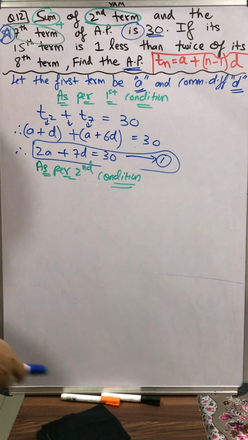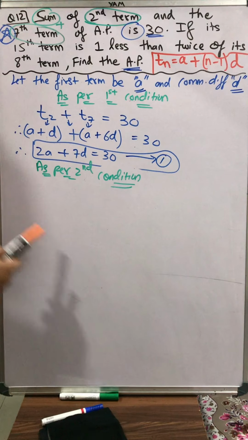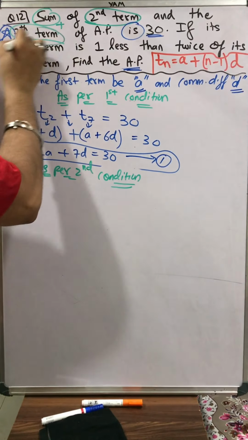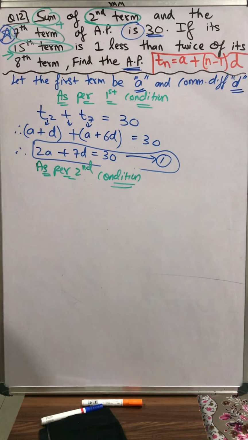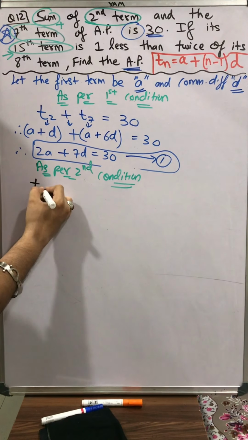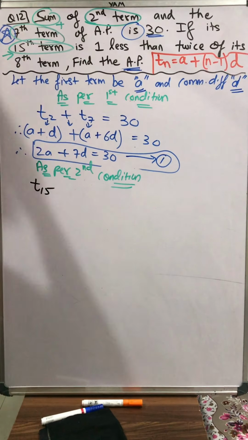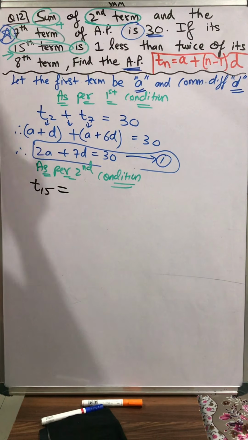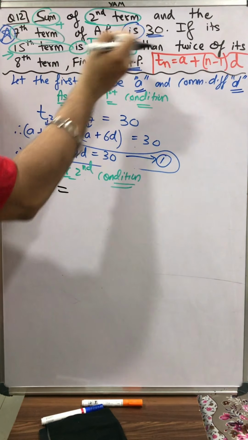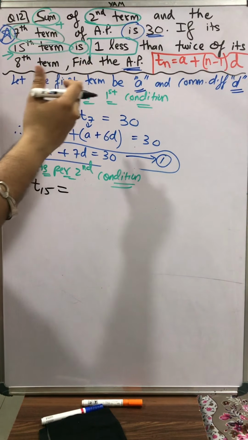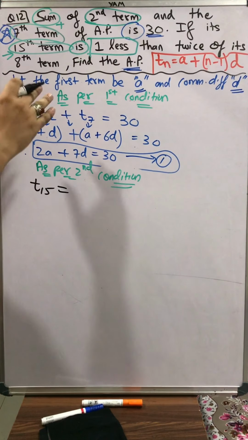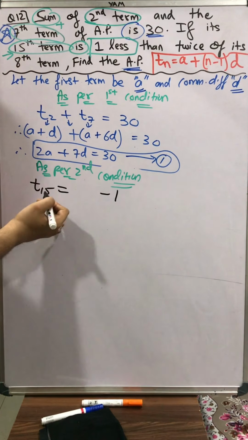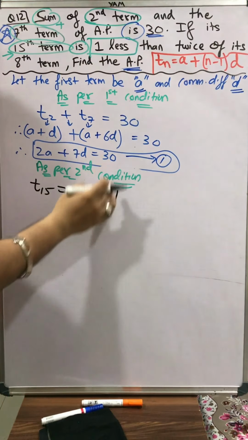Okay, what's the second one? Let's see, students. It's given to us here that the 15th term. So what to write at the place of the 15th term? 15th term means T15. Is means equal to. Then one less than. One less than means it's less than something by one, so I'll write -1 here. T15 is equal to, is one less than, so it's -1.